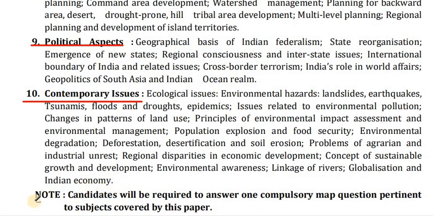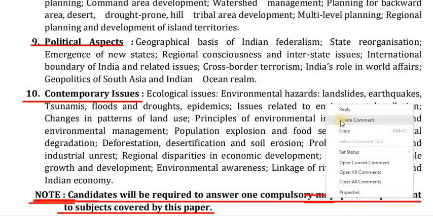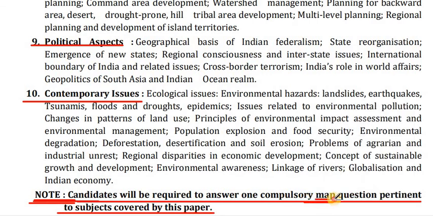We should also highlight the note given by the UPSC in this geography paper. Candidates will be required to answer one compulsory map question pertinent to subjects covered by this paper. It means there will be a map in the question paper, so you have to also focus on the map of India and the world. There will be one compulsory question on the basis of a map which you have to answer.